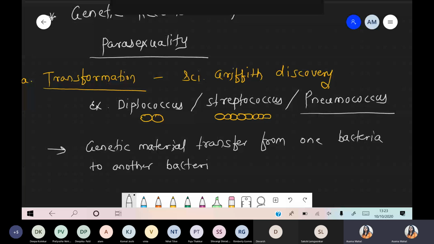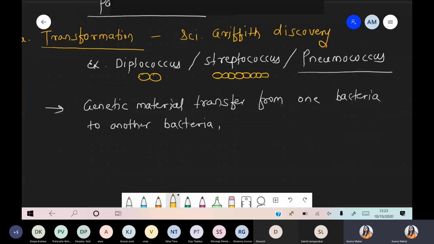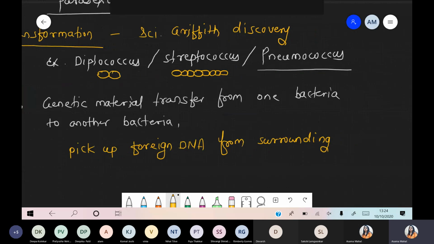ये सबके लिए कॉमन होगा, ओके, but we are taking only the definition part. Transfer of the genetic material from one bacteria to another bacteria simply by picking up foreign DNA from the surrounding area, or the bacteria which are present in the surrounding.